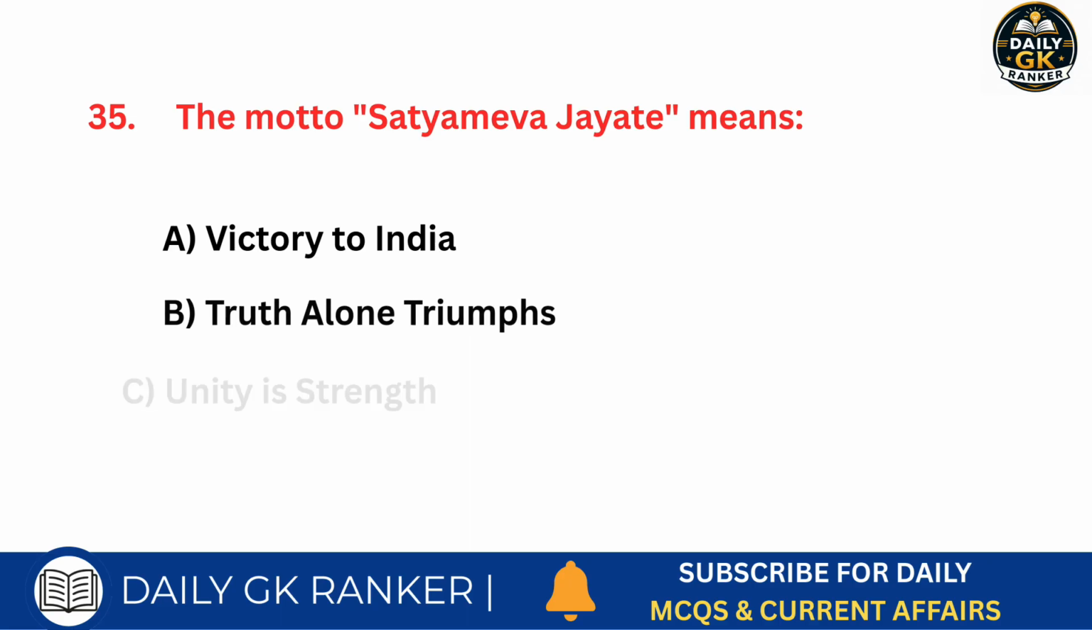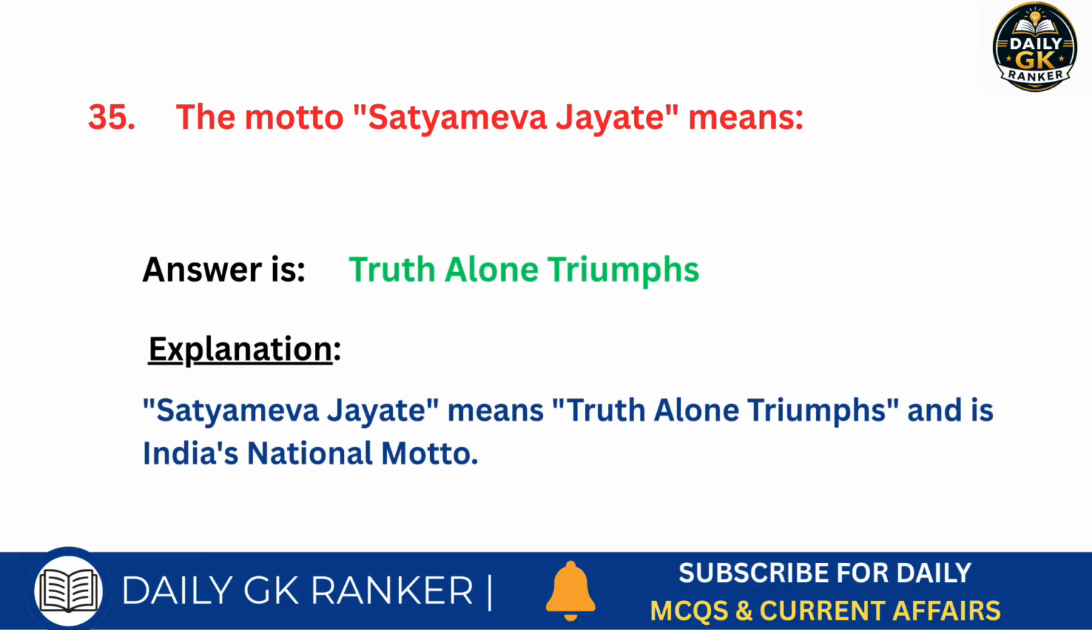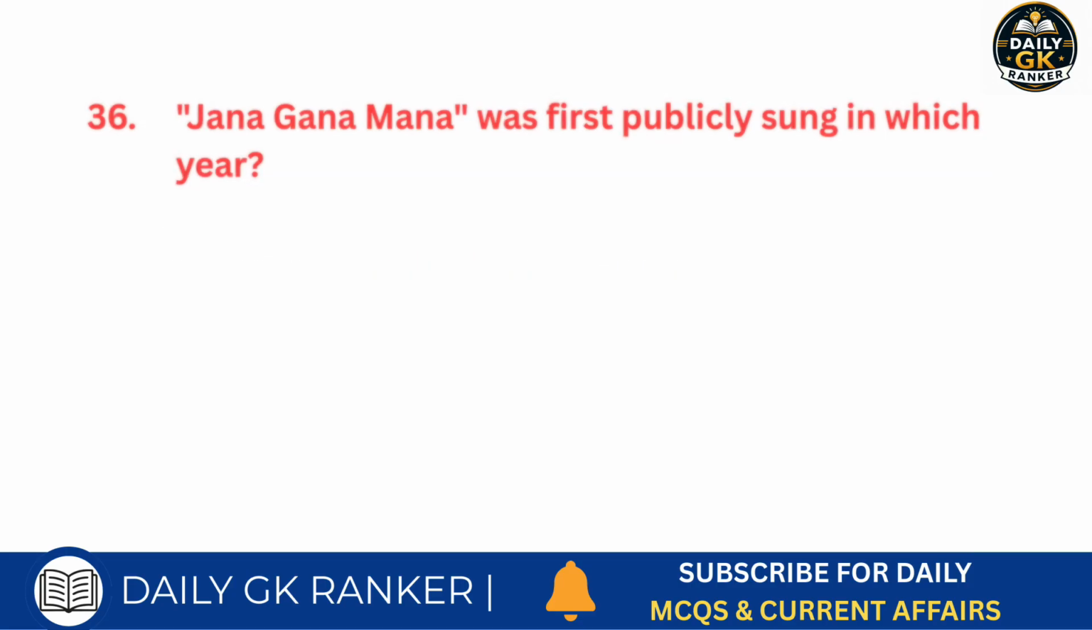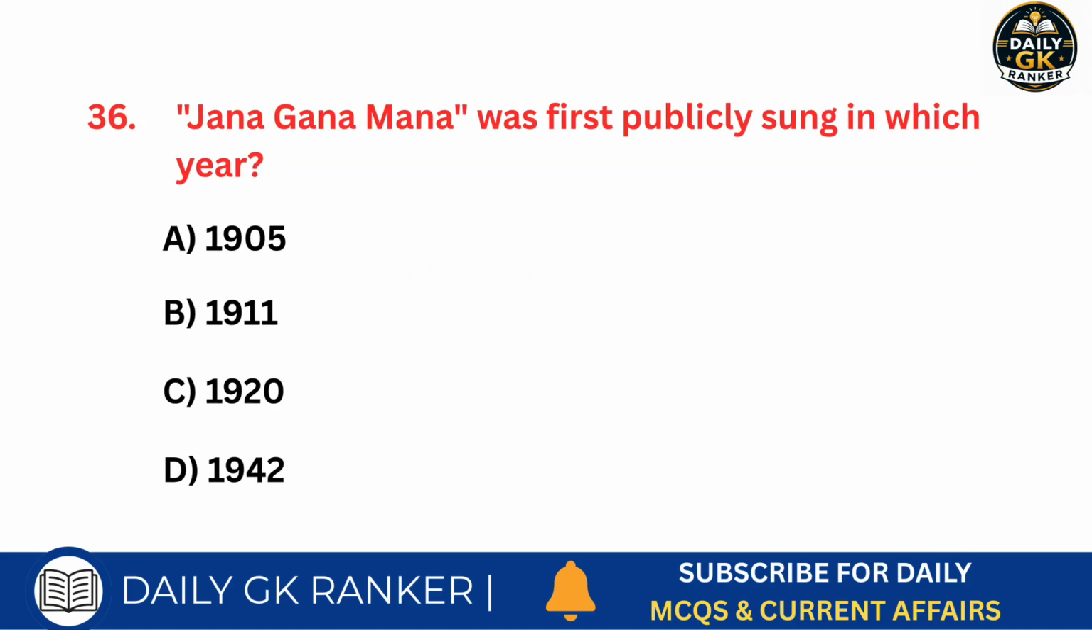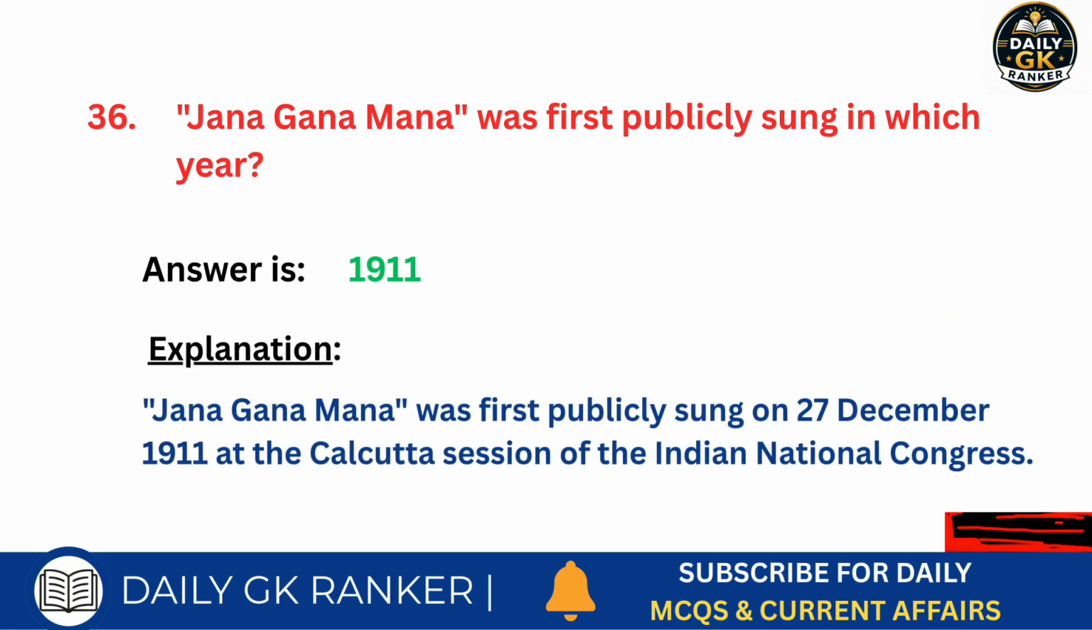The motto Satyamev Jayate means what? Answer is truth alone triumphs. Jana Gana Mana was first publicly sung in which year? Answer is 1911.